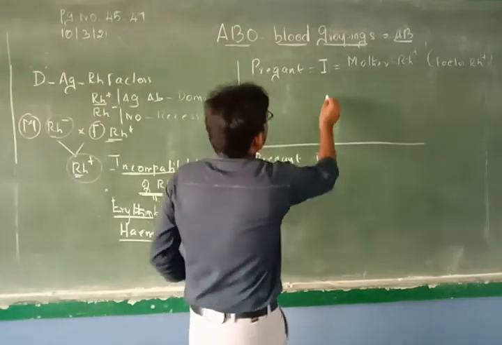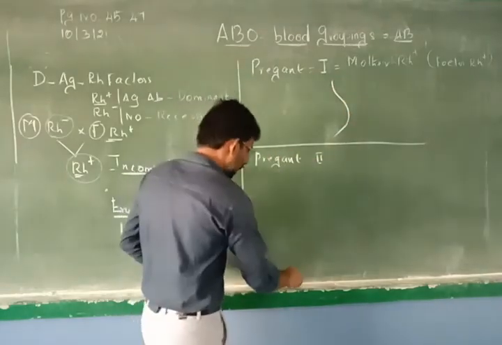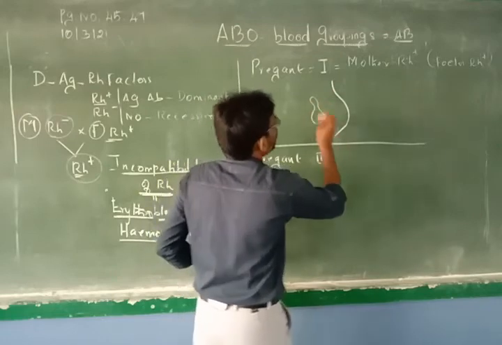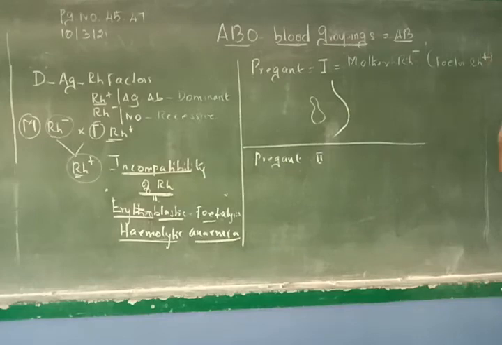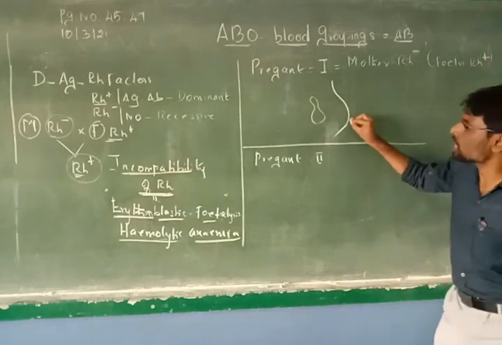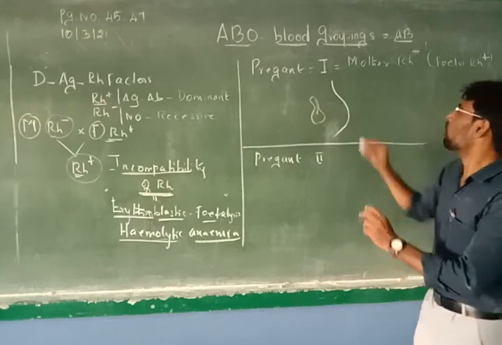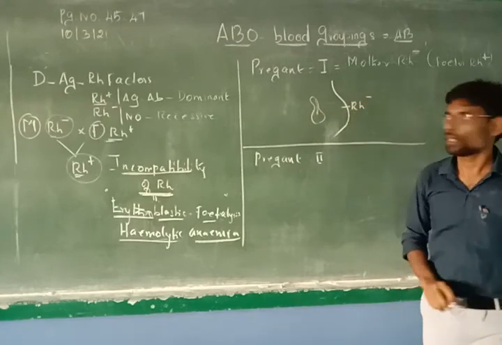Okay. So now I will draw the situation here for your understanding. This is the mother's body, and this is the fetus. The mother, I told you, is negative, and the fetus is positive. Mother Rh negative.